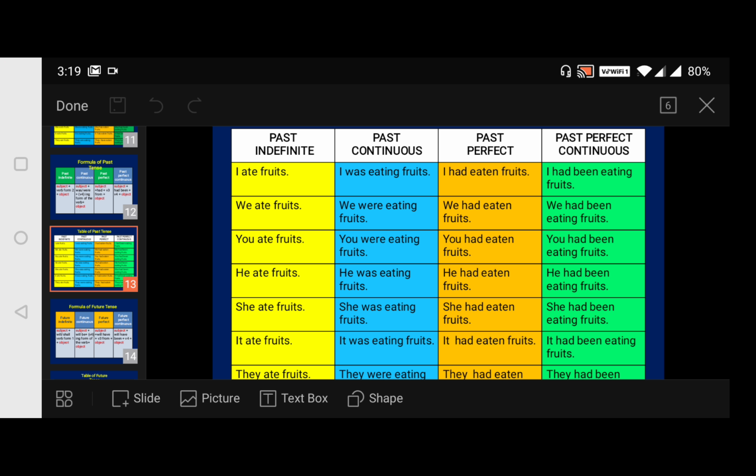Okay. Now, it is formed by using what? By using was or were. If it is singular, we use was, and if it is plural, we use were, followed by a verb in its ing form. It is used to refer to an action that was happening at a particular time in the past. So, if you imagine that a child was walking behind his father, we say a child was walking behind his father on the road. A child was walking behind his father.